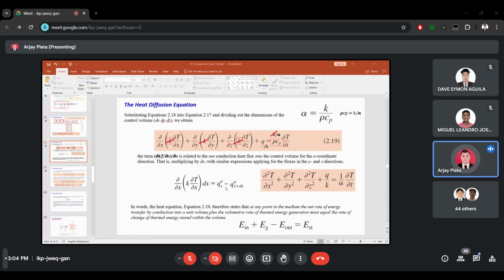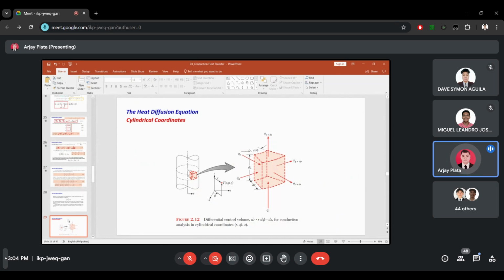Okay, so we are lagging. Did you get this equation? Do you have any question on this? If you don't have any questions, we will proceed with heat diffusion in cylindrical coordinates.